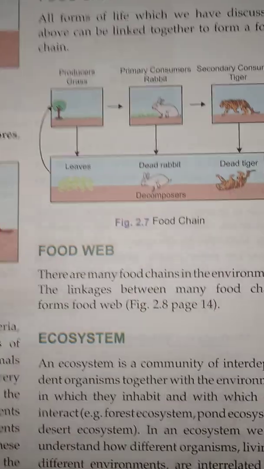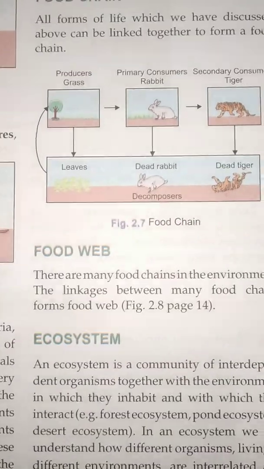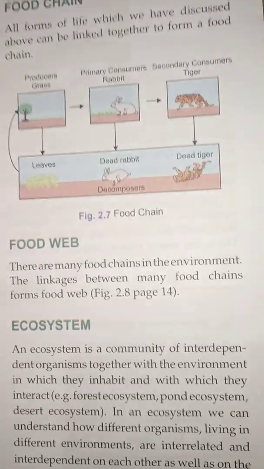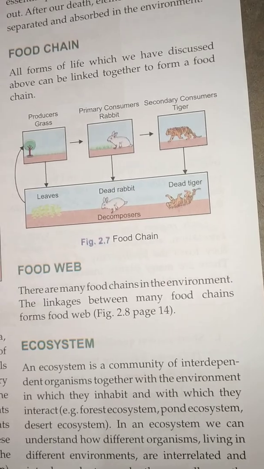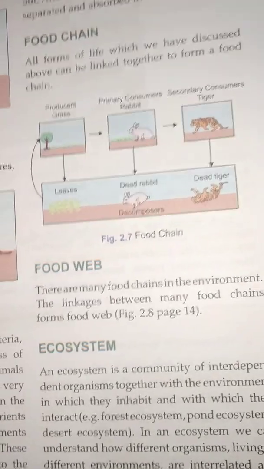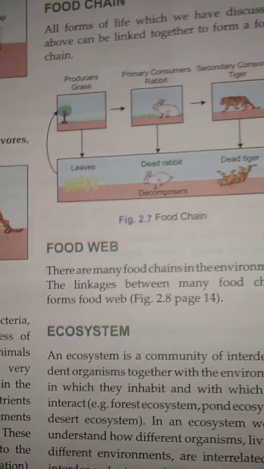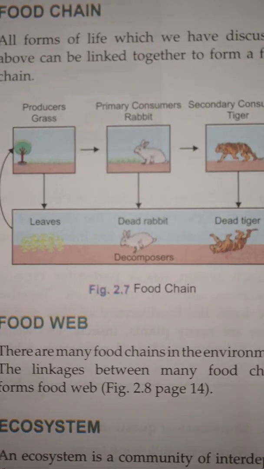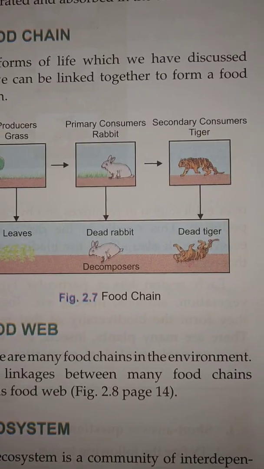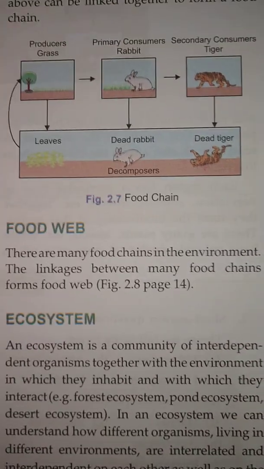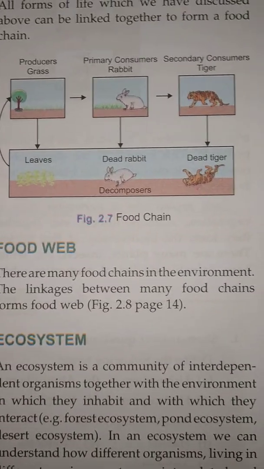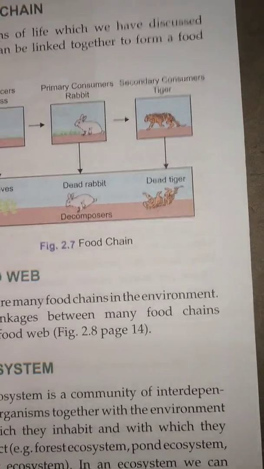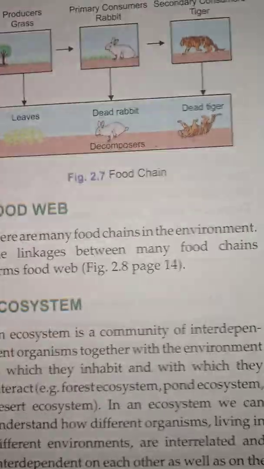Now let us try to understand what is a food web. There are many food chains in the environment. The linkage of these food chains together is called a food web. The first example which we saw was a very simple example of a food chain, and there are so many such food chains in the ecosystem, in the environment. These are linked with each other, and the linkage of such food chains in the environment is called a food web.